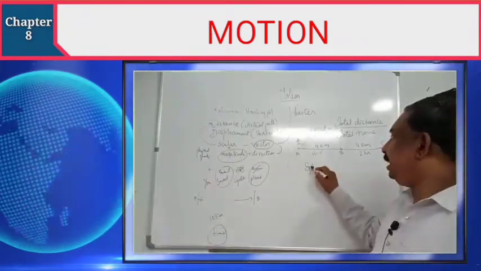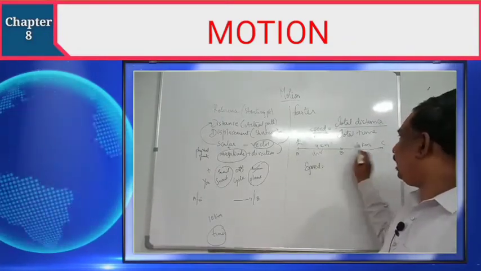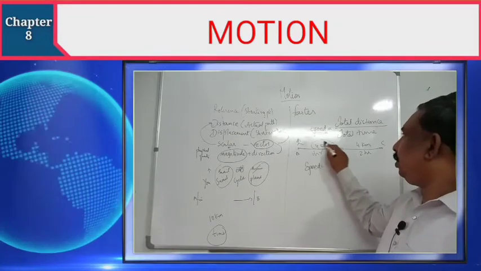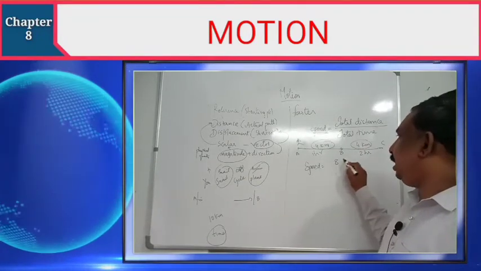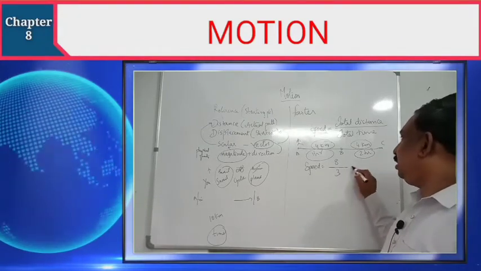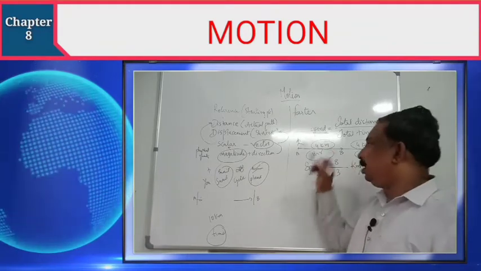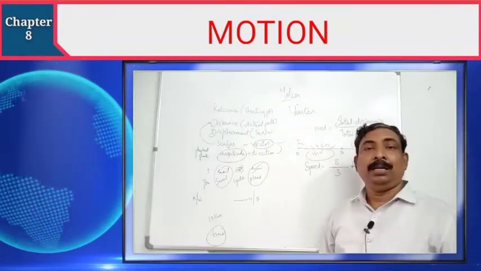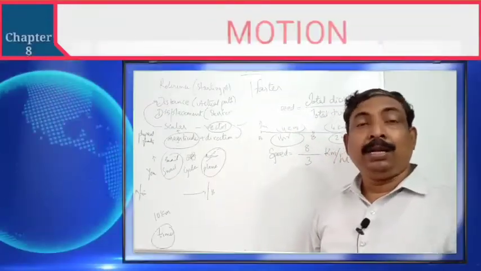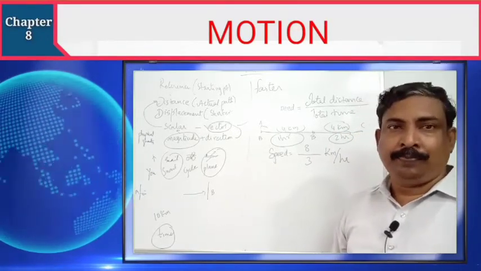Now what is the speed? Total distance. Total distance means from A to C, how much distance did I travel? 4 kilometers plus 4 kilometers, 8 kilometers. And total time, 1 hour plus 2 hours, 3. So 8 by 3 kilometer per hour is the speed of that person. So what is the speed? Total distance covered per unit time is called speed.